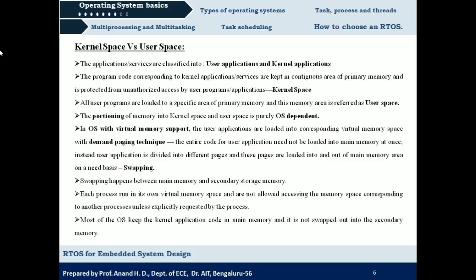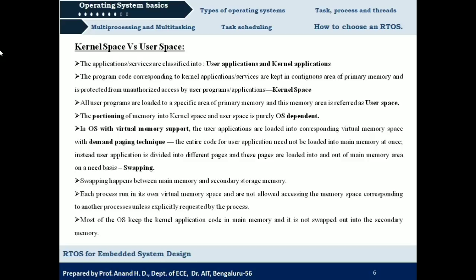So what does this mean? Here the entire code related to a user application will not be loaded into primary memory at once. Instead, the user code will be divided into a number of fixed-size memory blocks, and it will be available in the form of a queue. These blocks will be loaded into primary memory on a demand basis.